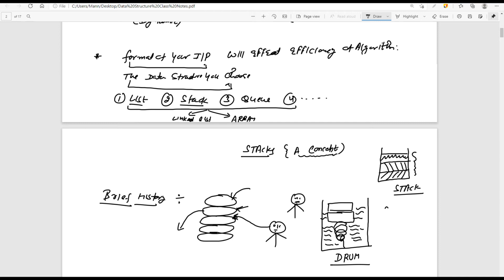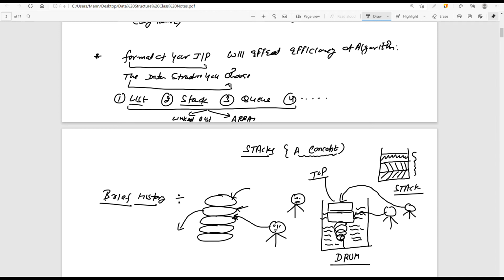So now, will somebody come here? Can he take out this particular plate? No, he cannot take it. So now this is a kind of beautiful arrangement. So what they did, if someone just wants to take the plate, what he will do, he just takes it from the top position only.